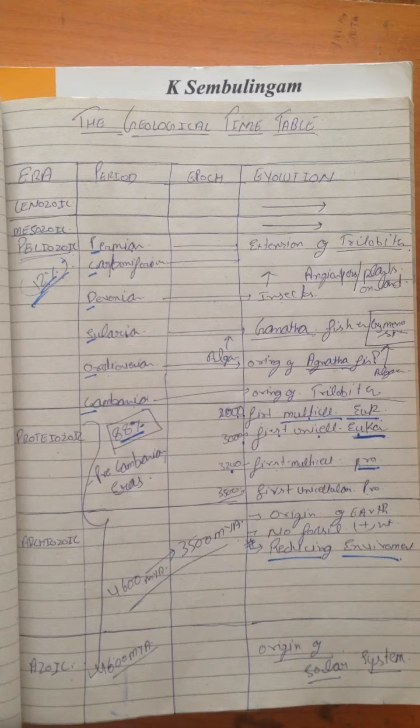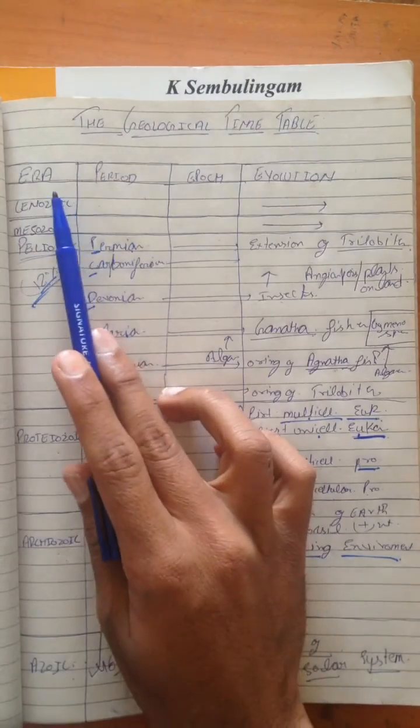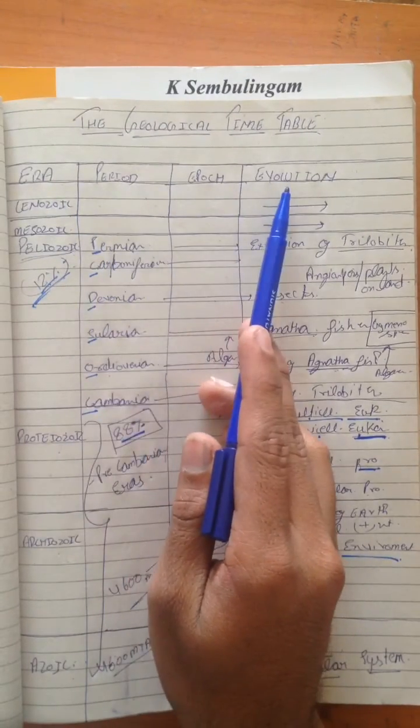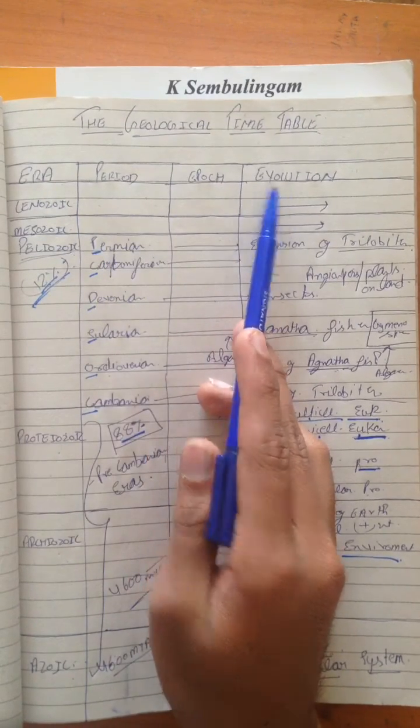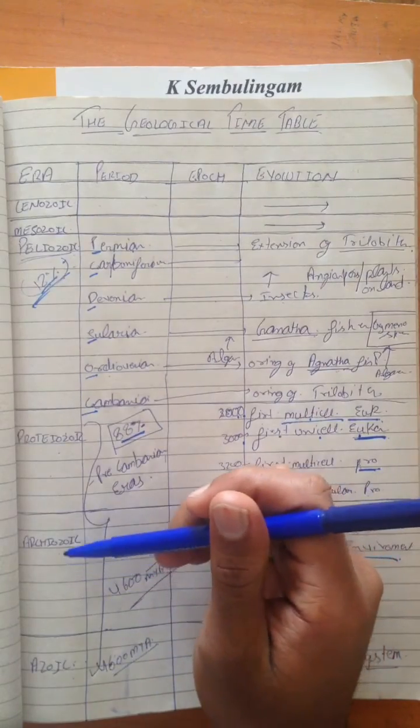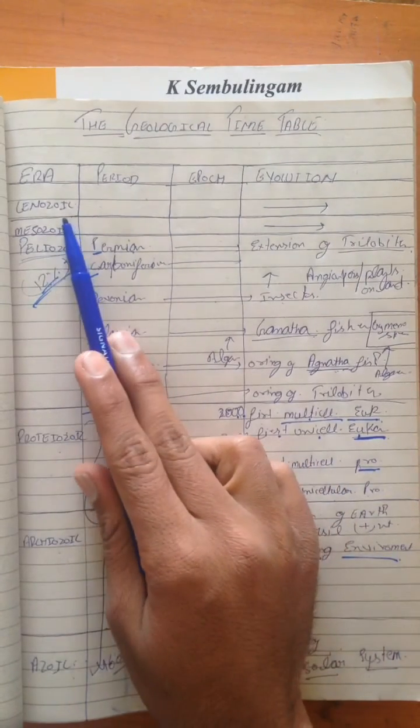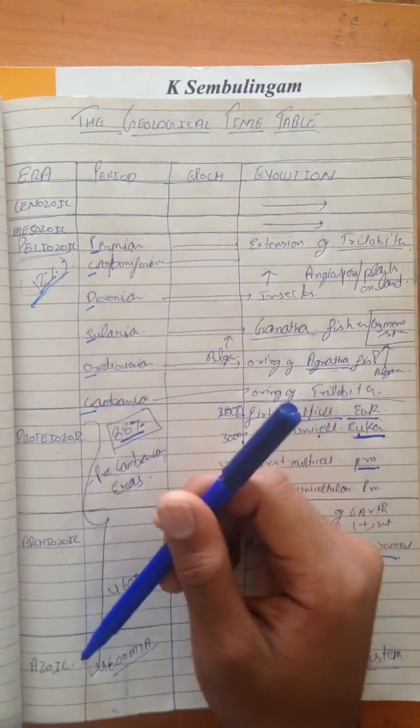Hello guys, let's study the geological timetable. The geological timetable consists of eras, periods, and epochs, and we are talking about evolution. It consists of five eras mainly: Archeozoic, Proterozoic, Paleozoic, Mesozoic, and Cenozoic. There is one more era called the Azoic era.